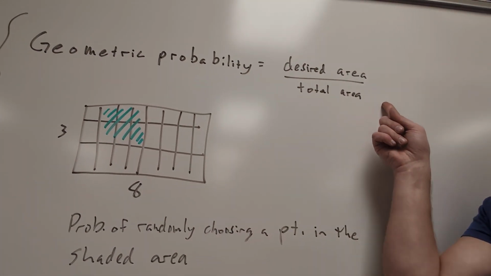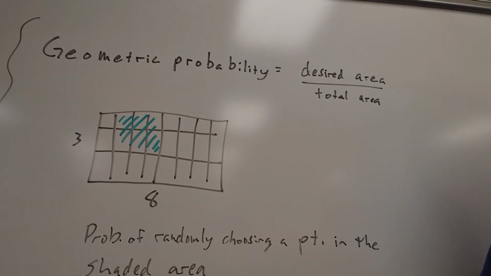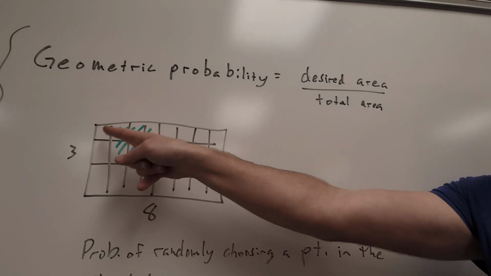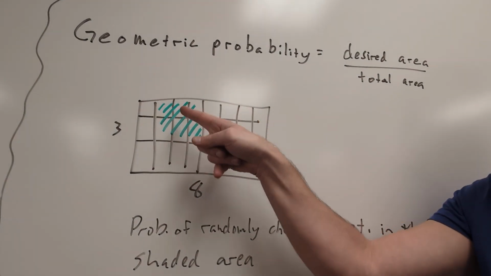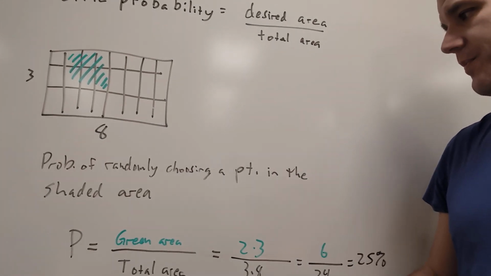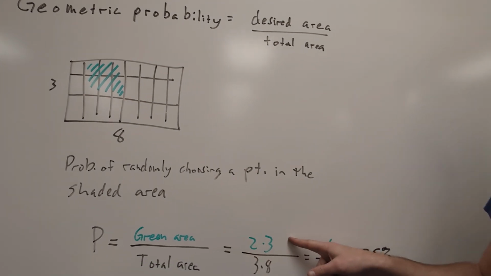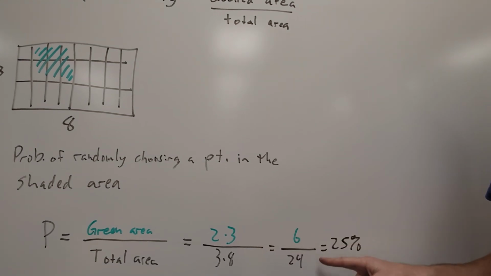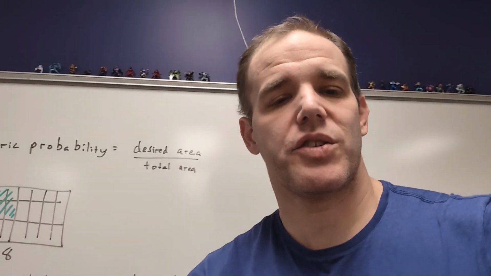Now, geometric probability follows the same basic idea. Geometric probability is the desired area out of the total area. It can also work for volume, but we're just going to stick with area this time. So what's the probability of randomly choosing a point in the shaded area? To do this, we're going to find the probability of the shaded area, the green area, divided by the total area. Well, we got 2 by 3 over there, 3 by 8 for the total area, so 6 out of 24, which is 25%.